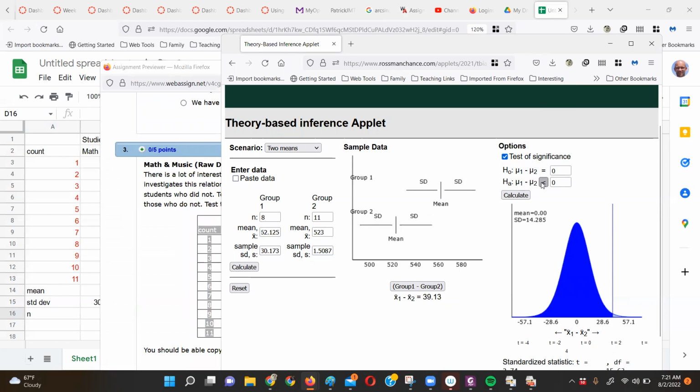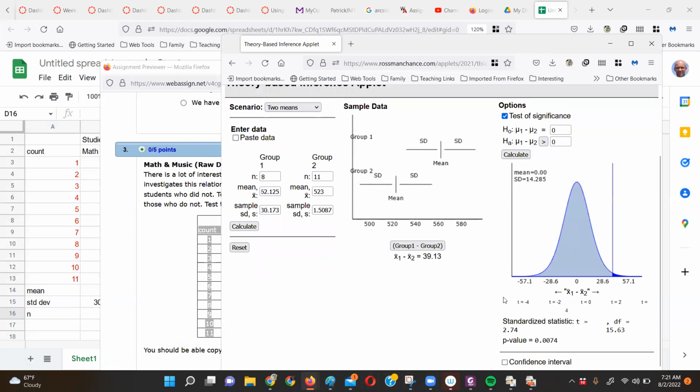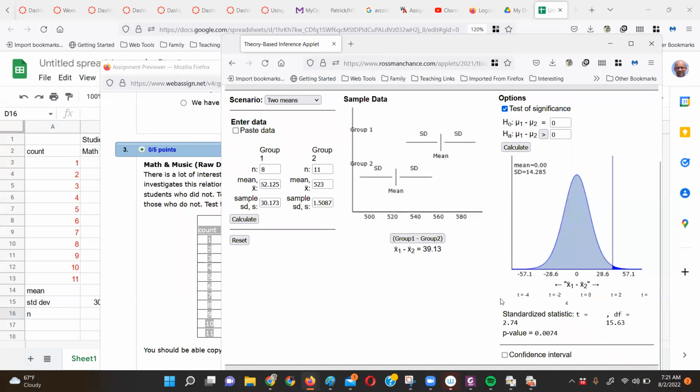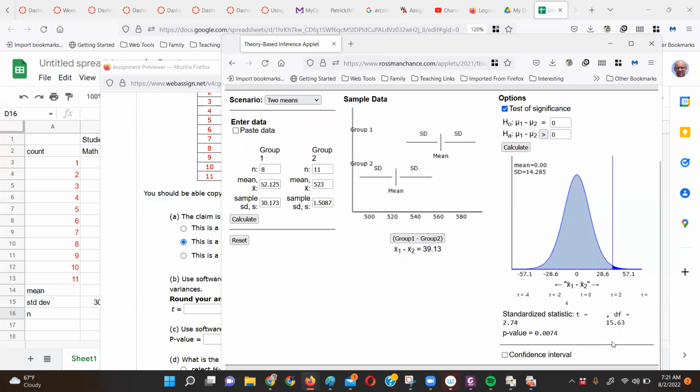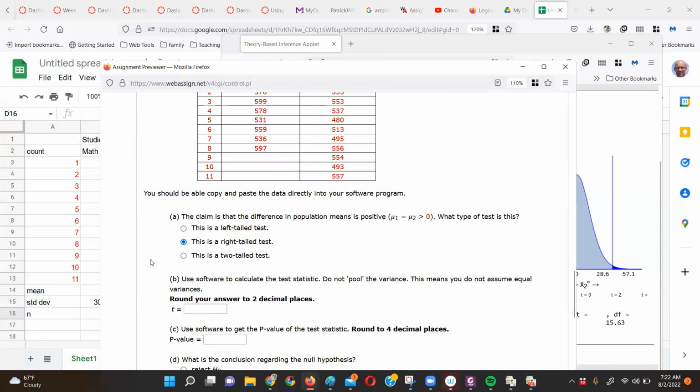I'm going to click a right-tailed test, calculate, and we had a standardized test statistic of 2.74, a very small p-value. So remember, this is our test statistic, very small p-value. Let's see. So this is a right-tailed test. My test statistic is what did I say it was? I just want to see if I get this right, see how it agrees. 2.74. Sometimes it doesn't give us enough decimal places, but I think it's going to this time.